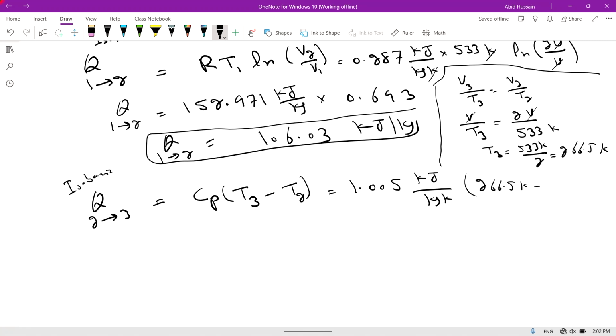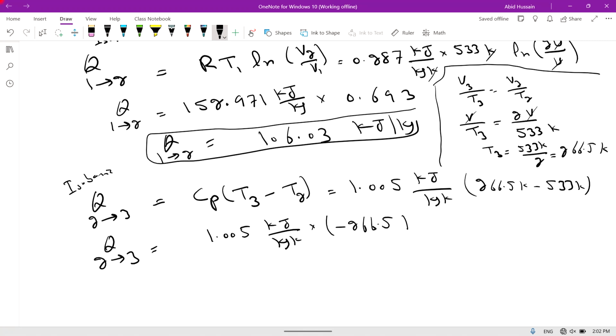T3 minus T2 is 266.5 Kelvin minus 533 Kelvin. So Q from 2 to 3 is equal to 1.005 kilojoule per kilogram per Kelvin multiplied by (266.5 minus 533), which is minus 266.5 Kelvin.